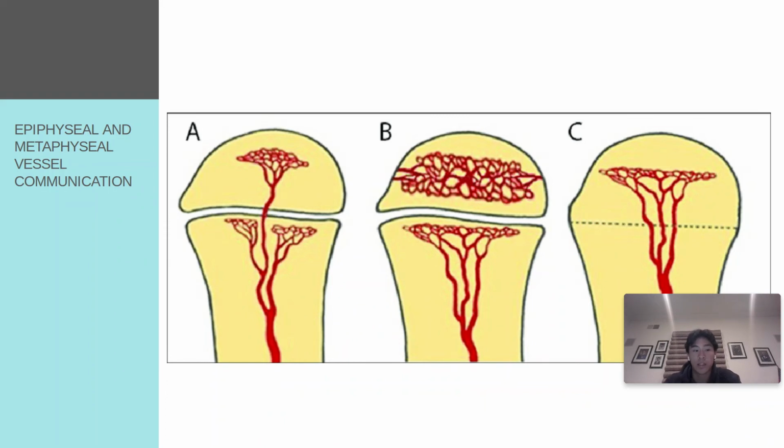You can see in this bone that there are no transphyseal vessels present. Lastly, in bone C, from age 17 and on, there is communication between epiphyseal and metaphyseal vessels, and the growth plate has fully fused. Anytime there's connection between the two vessels, bone bridges form, which closes the epiphyseal plate.